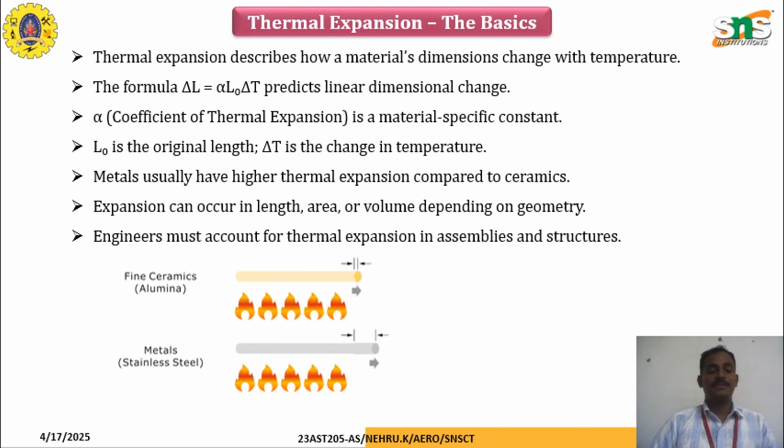Let us take this thermal expansion importance in different materials like ceramics and metals. Thermal expansion describes how a material's dimensions change with temperature. The formula delta L is equal to alpha L naught delta T predicts linear dimension changes, where alpha is the thermal expansion coefficient, L naught is the length of the material, and delta T is the change in temperature. The expansion can occur lengthwise, area-wise or volume-wise depending upon the geometry. Engineers must account for thermal expansion in the assembly of structures or components.